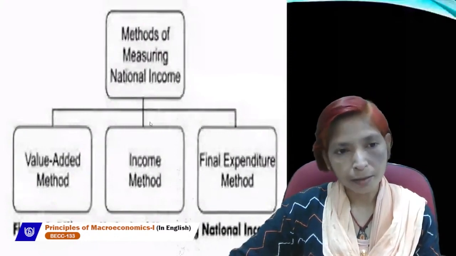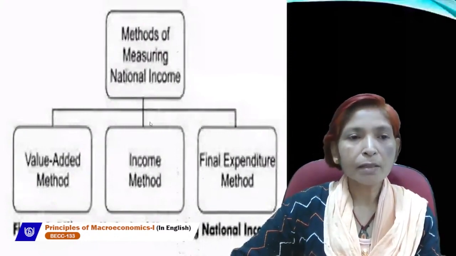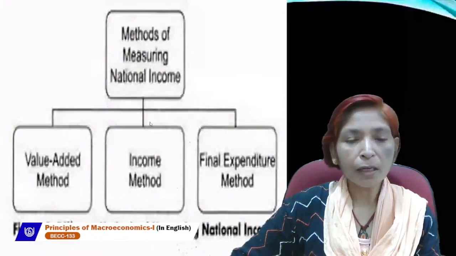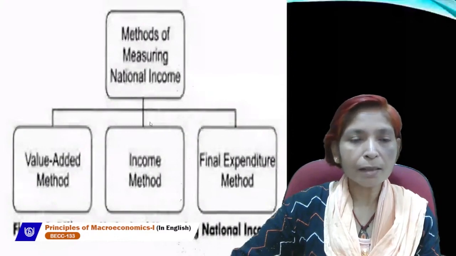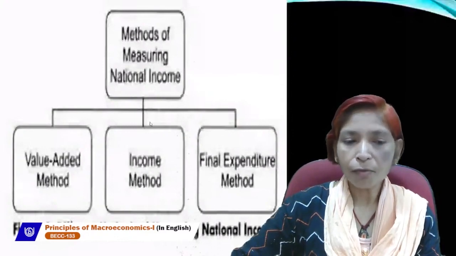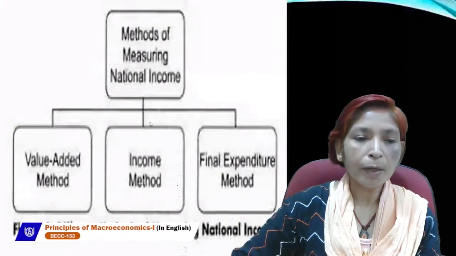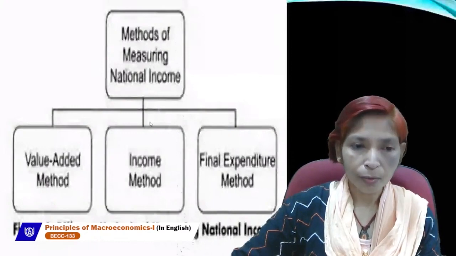Second is income method. If we want to estimate GDP with the help of income method, then first of all, we will take all factor incomes. Factors are four: land, labor, capital, entrepreneur.